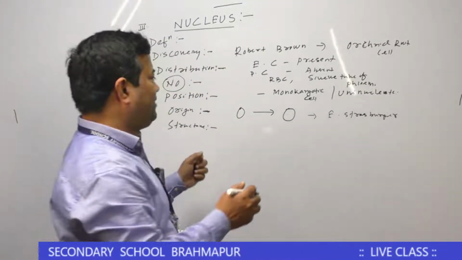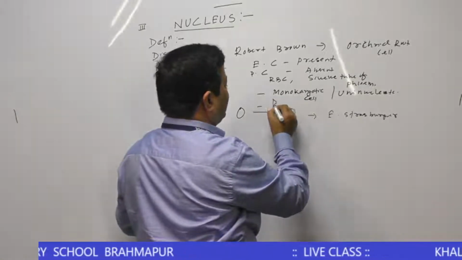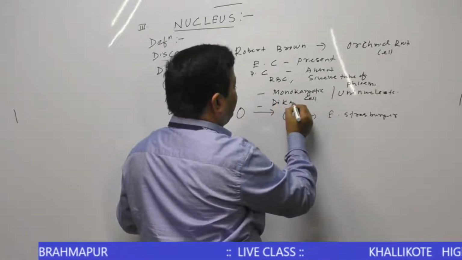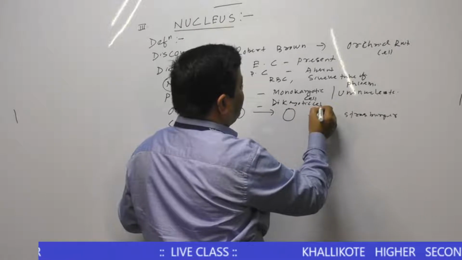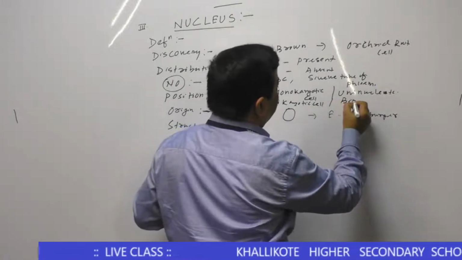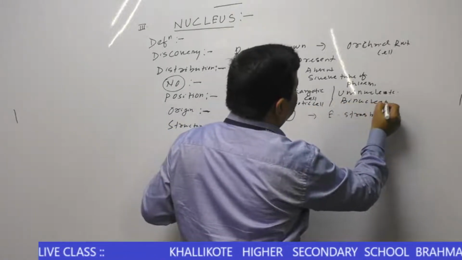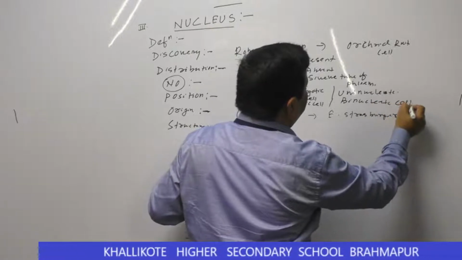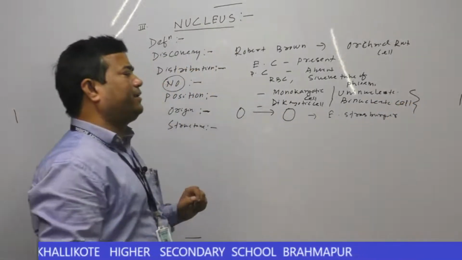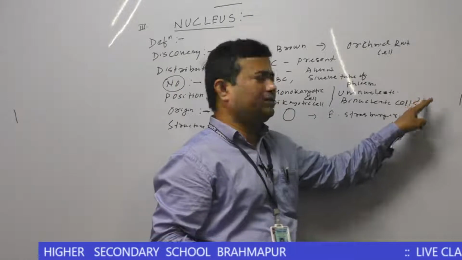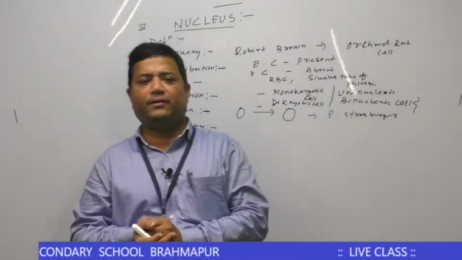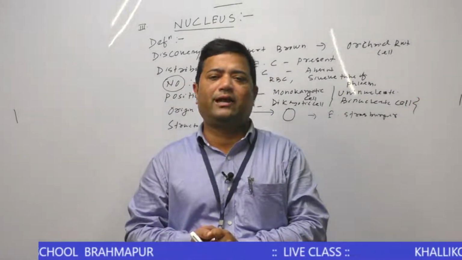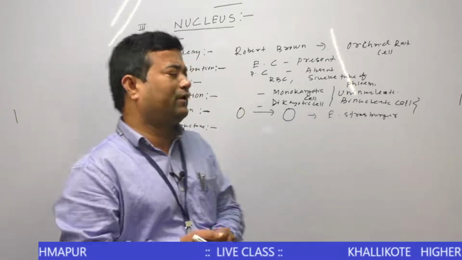Then the second type is the dikaryotic cell or binucleate cell. What is a binucleate or dikaryotic cell? Those cells having two nuclei are called dikaryotic or binucleate cells.